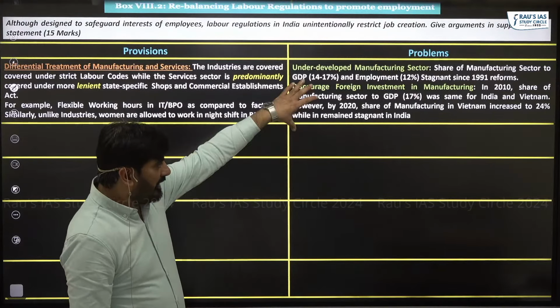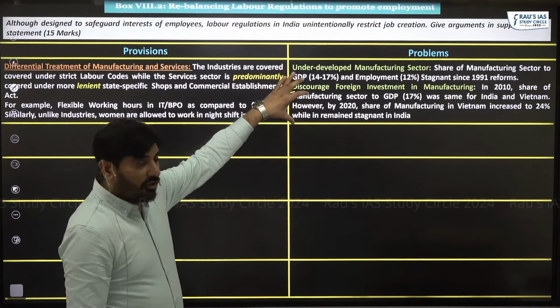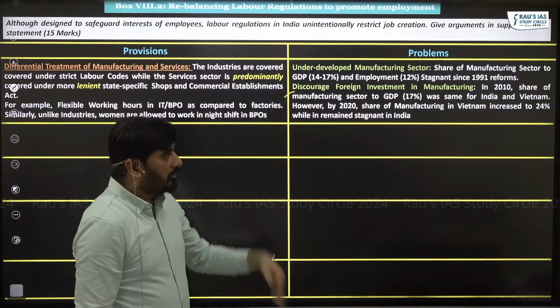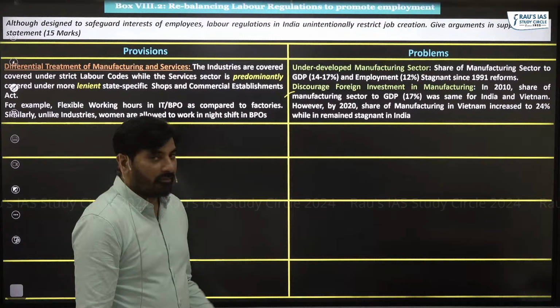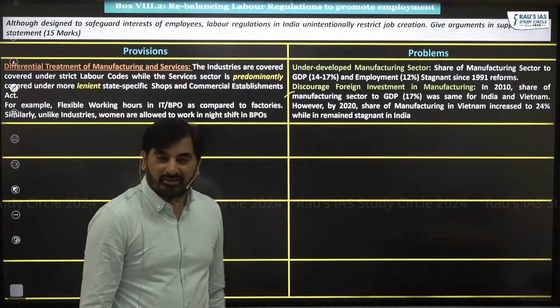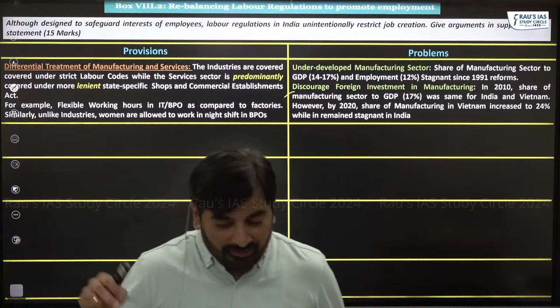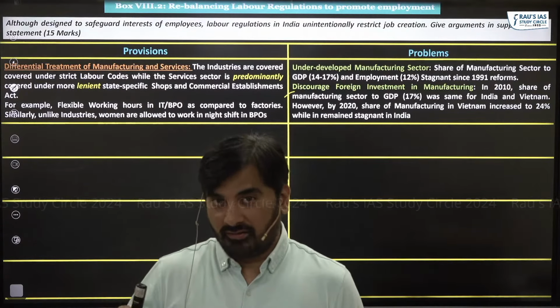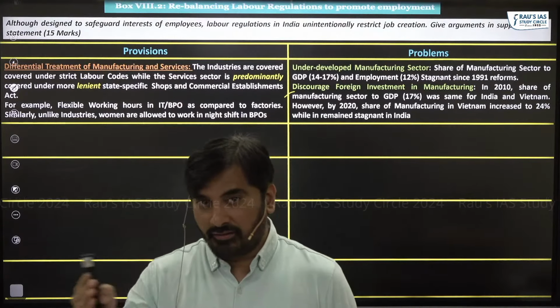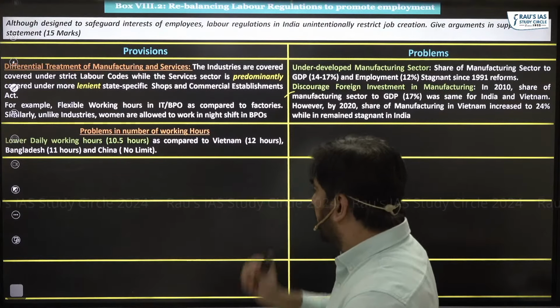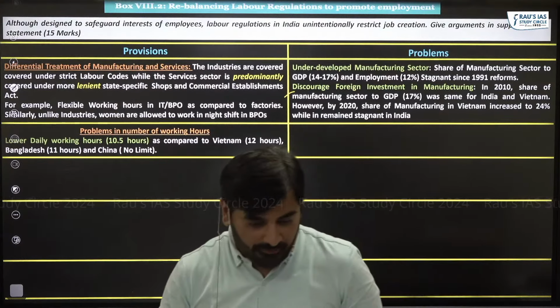I have already told you the data. In 2010, the share of manufacturing sector to GDP was the same for India and Vietnam, but today it has increased to 24% in Vietnam, whereas for India it has remained the same. Clear with this? Now let's get into these restrictive laws, restrictive rules and regulations one by one. Let's start with the number of working hours.